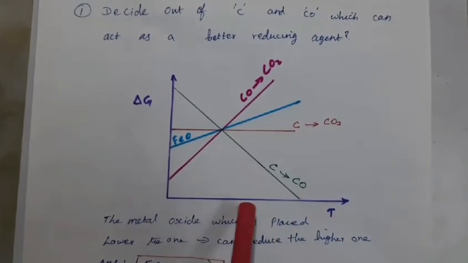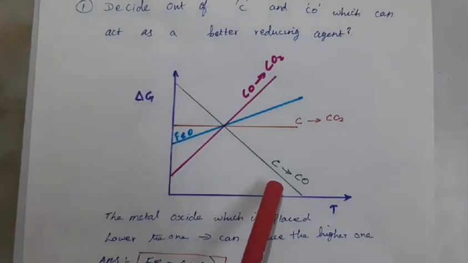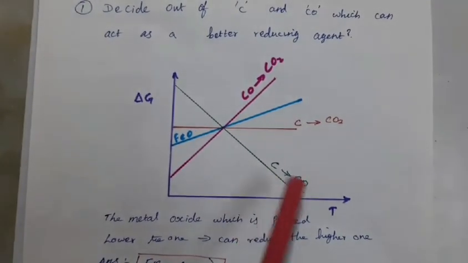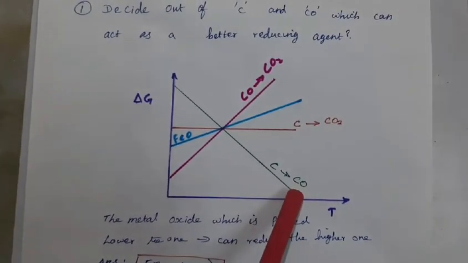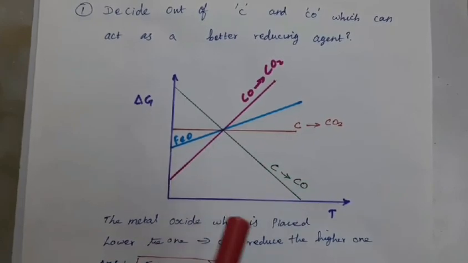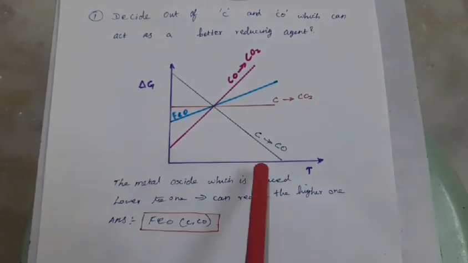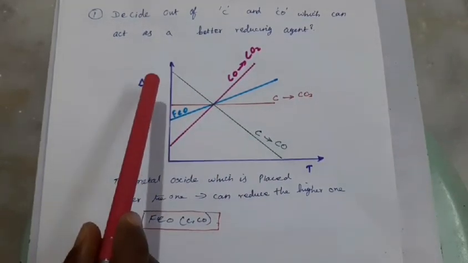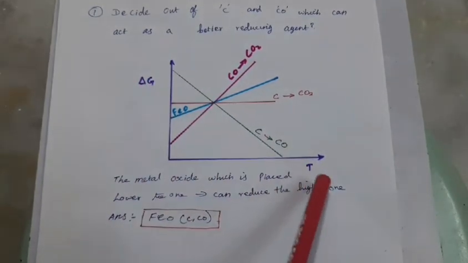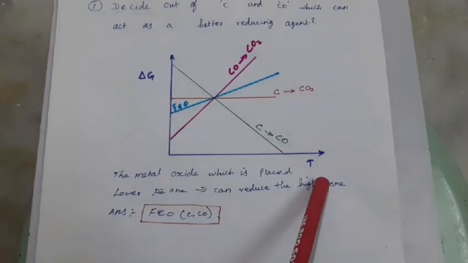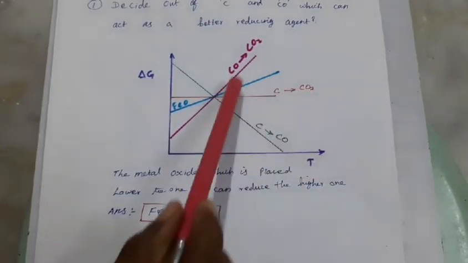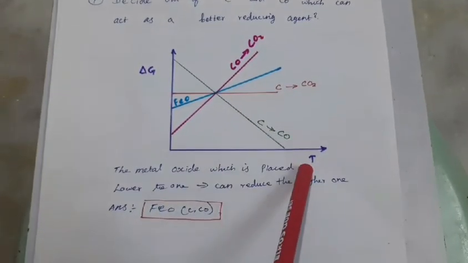Here, case 1 is carbon getting oxidized to carbon monoxide, according to this Ellingham diagram plotted for delta G versus temperature. So how can we select the better reducing agent among these three?